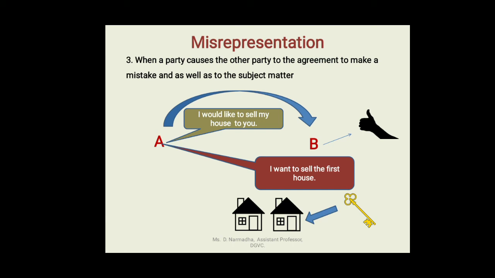So immediately B tells him that I agreed for this house only because you said first house. So again A tells B that I termed the first house from this side. So this is the first, if you start here.